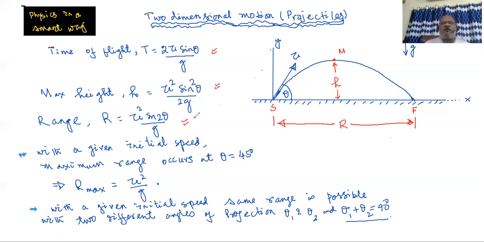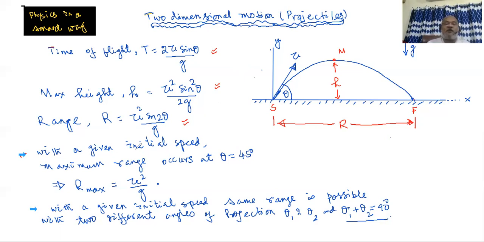Your entire analysis, whether you are solving a question or thinking about something else related to physics, depends on that. But the way our syllabus goes, the teacher forces us to remember all those formulas: the formula of time of flight, the formula of height, the formula for the range.